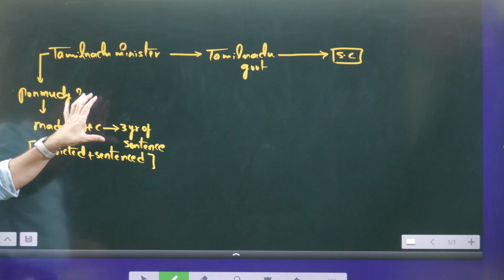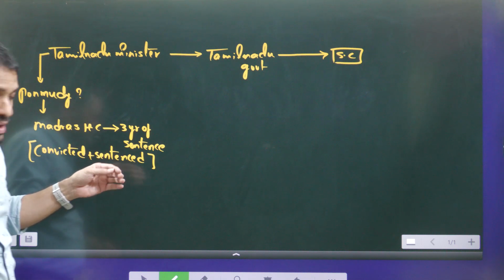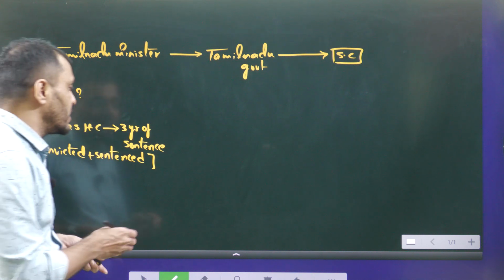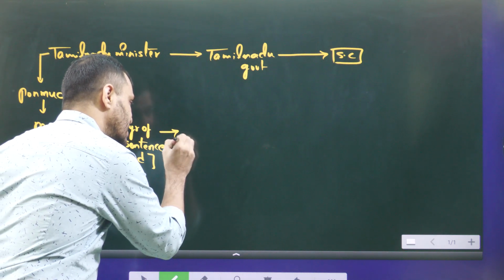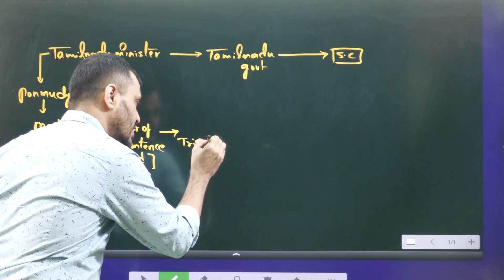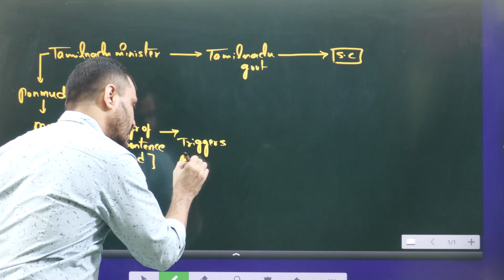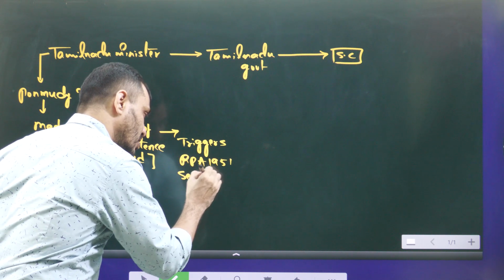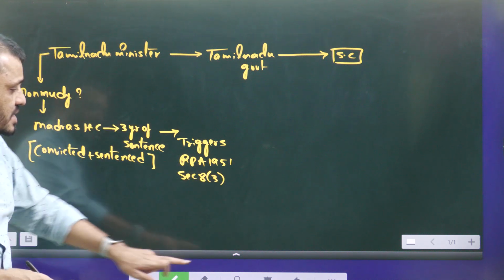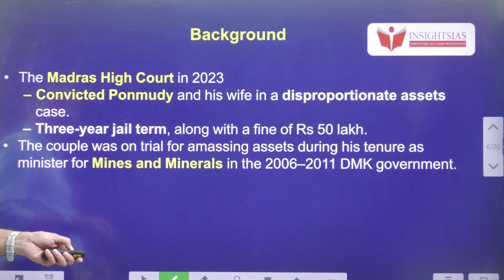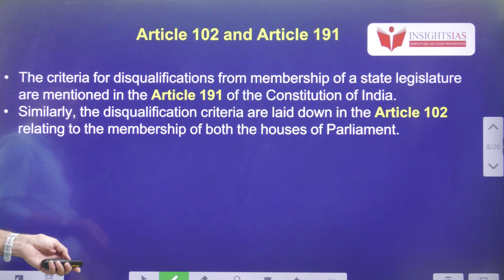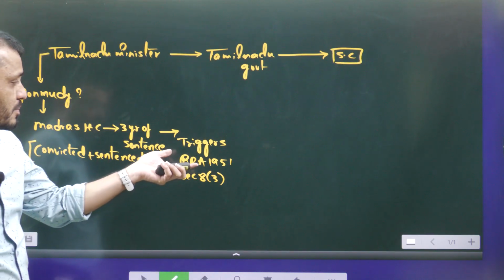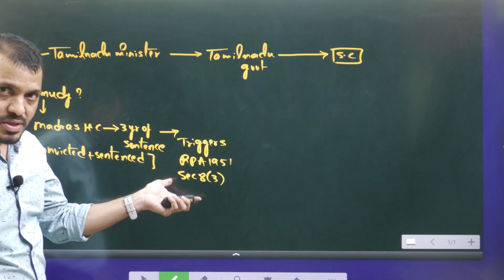But once a particular minister is convicted and sentenced, or any MLA or MP is convicted for more than 2 years, what will happen? Here this triggers the RPA, Representation of People Act 1951, Section 8 clause 3. It must be clause 3 only. Section 8 clause 3 of the RPA Act 1951 will be triggered.